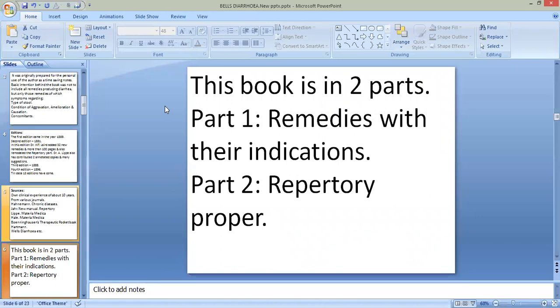If there is any philosophical background, then write about the philosophical background. Then the special features of that repertory and points of criticism of that repertory. So in this way, in these points, you have to write about each and every repertory.